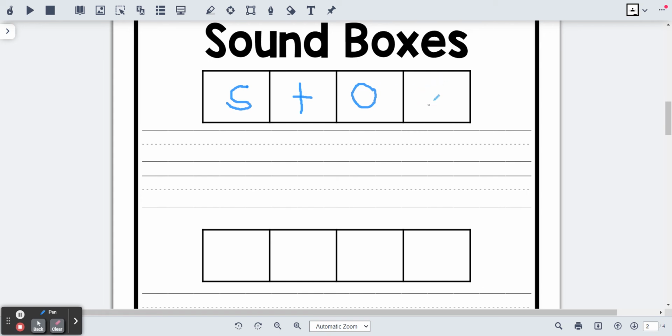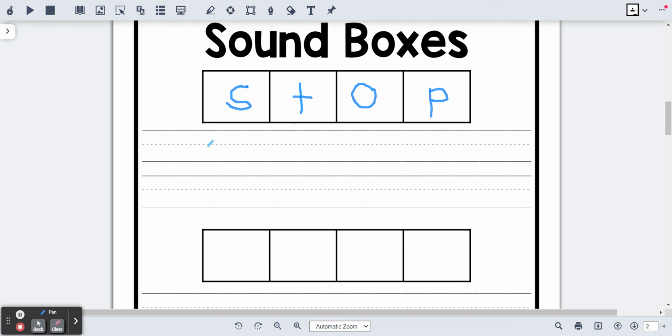In this box, I'm going to write the letter that spells the final sound in stop. What sound am I going to spell? What letter spells P? What letter did I write in the last box? That's right, the letter P. What sound does the letter P spell? It spells P. In the final box on your mapping grid, I want you to write the letter P.